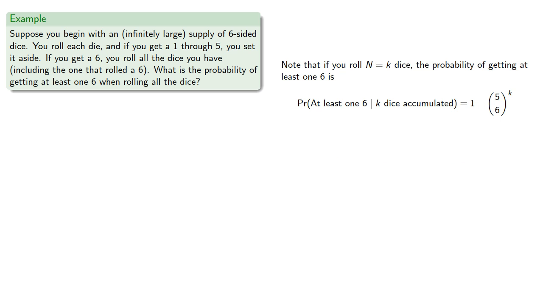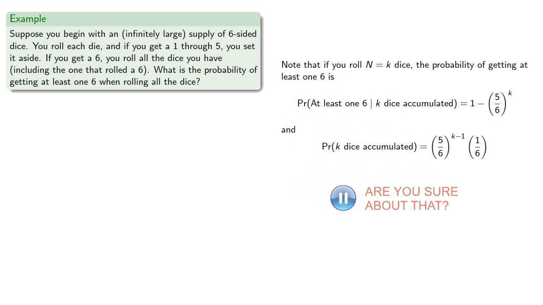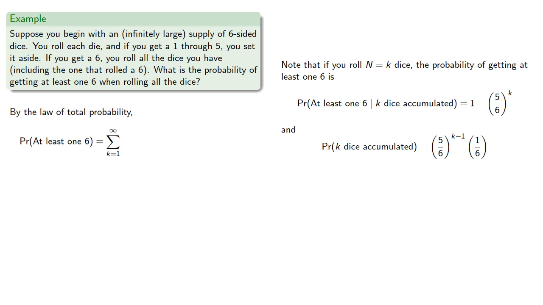And the probability that you accumulate k dice is a geometric probability, and so that will be: And so by the law of total probability, the probability of getting at least one 6 is the sum of the conditional probabilities times the probability of the condition.